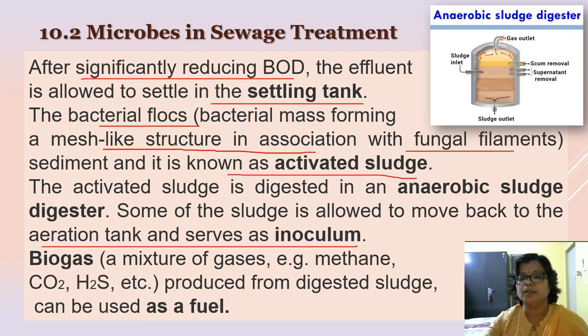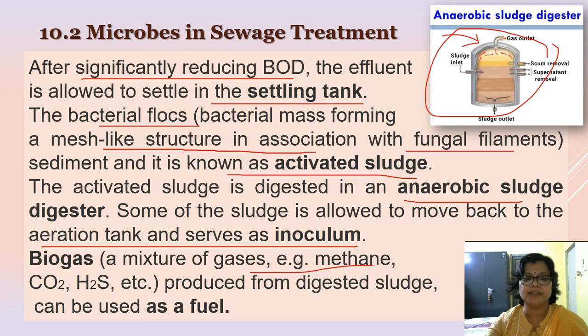The remaining 80 to 90% of the activated sludge is then transferred into the anaerobic sludge digester to digest the activated sludge, the bacterial flocs, anaerobically. Due to this digestion, a mixture of gases, methane, carbon dioxide and hydrogen sulfide, is produced. These are called biogas because it is a source of energy, it is inflammable, so it can be used as fuel.